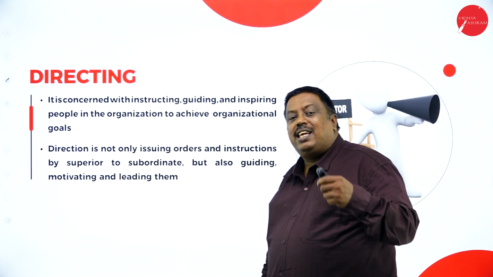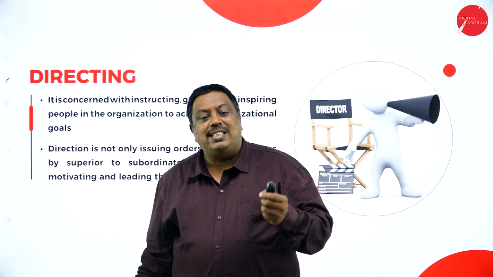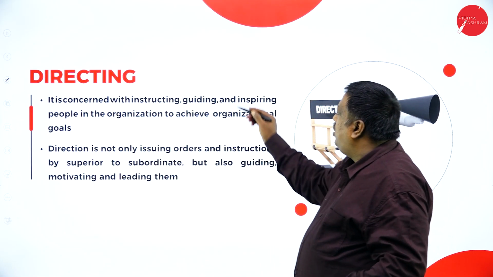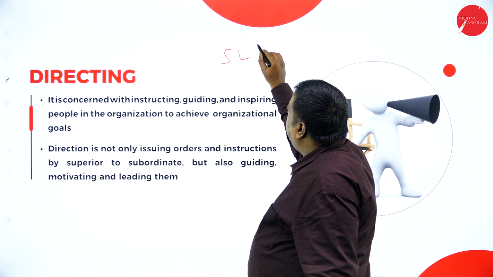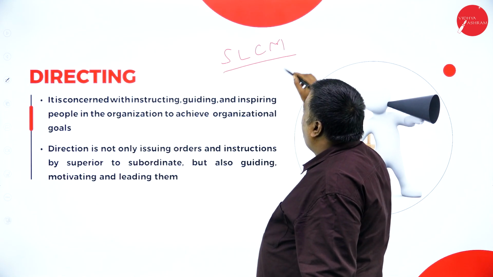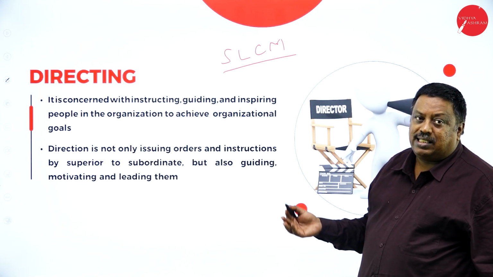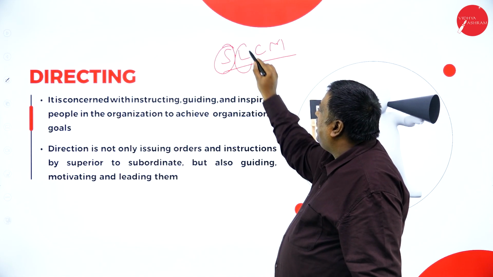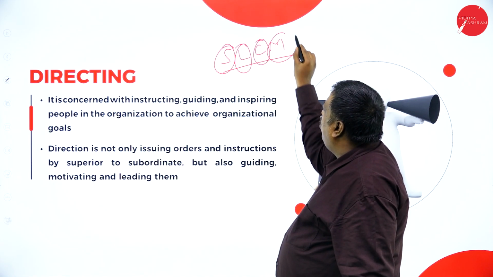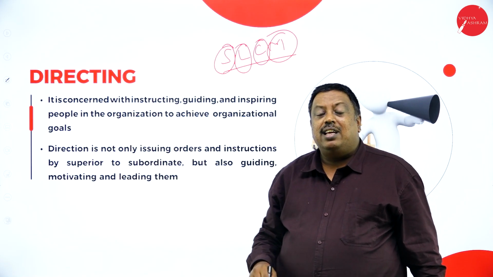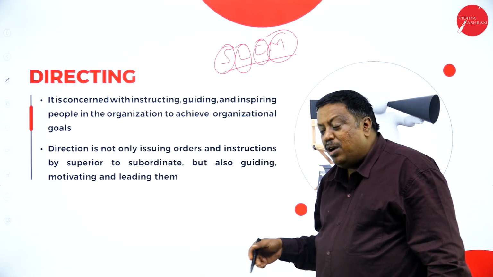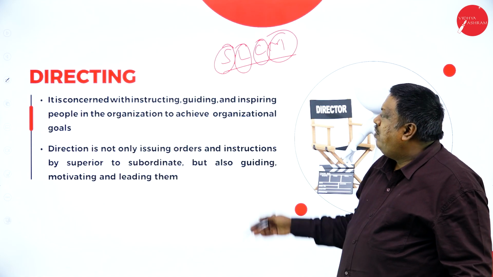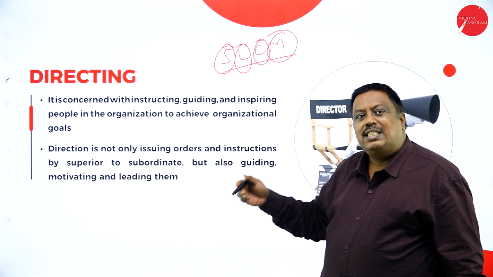Directing is nothing but giving proper instructions, advice, or guidance to the employees in the organization. In directing, there should be SLCM, the elements of directing. SLCM means supervision should be there, leadership skills should be there, communication should be there, and motivation should be there. If these elements are involved properly and executed, there will be no problem in any organization. We are going to learn this concept in our 7th chapter.